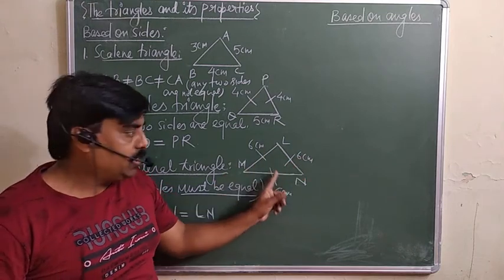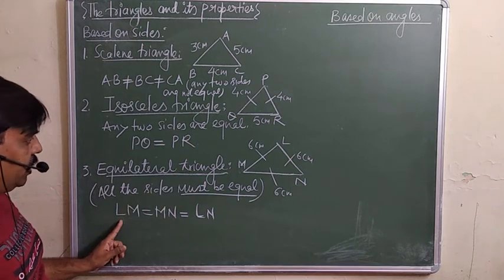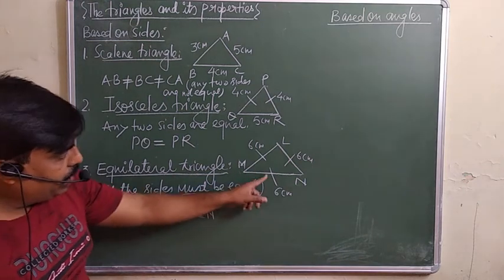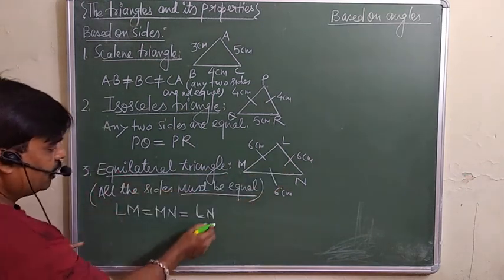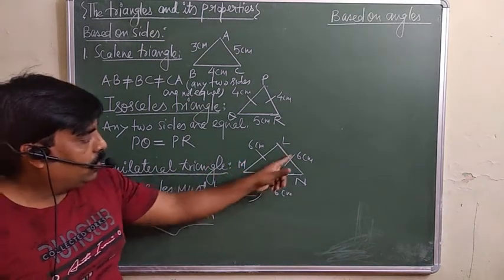If all sides in a triangle are equal, that is known as an equilateral triangle. You can see here LM is equal to MN is equal to LN. All the sides are equal. You can say this is an equilateral. So to become an equilateral, all the sides are equal.